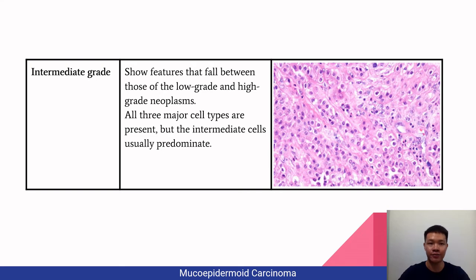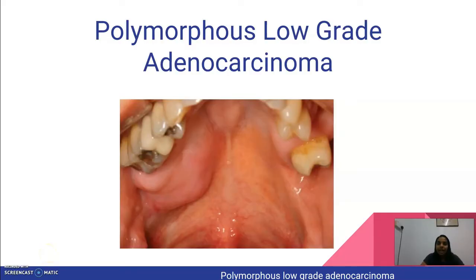Thank you. Hi everyone, I'm Kamini and now I'll continue talking on polymorphous low-grade adenocarcinoma. So, polymorphous low-grade adenocarcinoma usually occurs on the hard palate or soft palate, and it's more common in older adults and females. It is usually a painless mass with slow growth. Sometimes it's also associated with bleeding or discomfort.